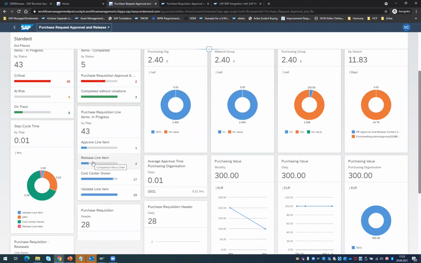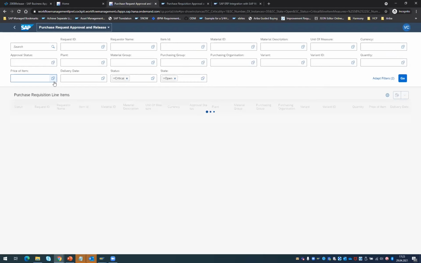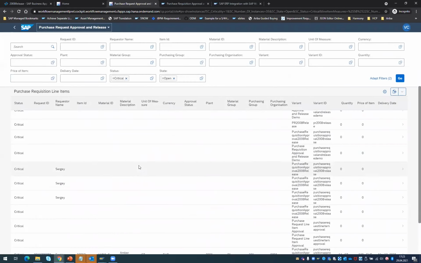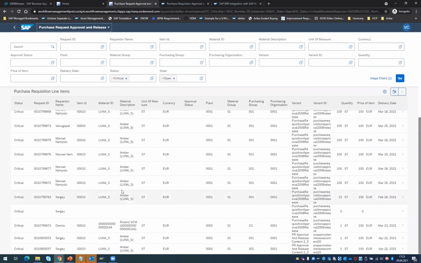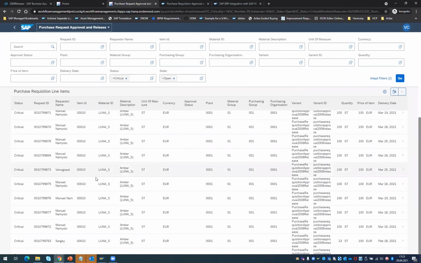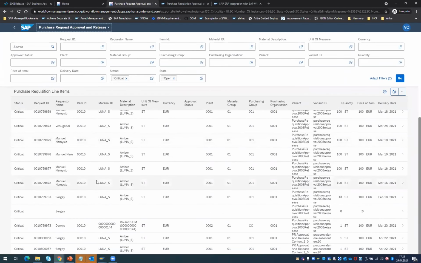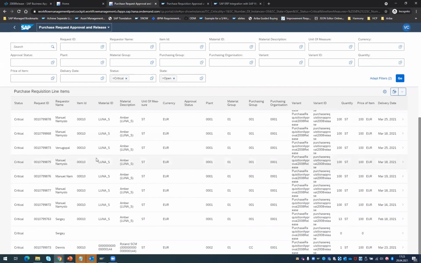And of course, I can go to the details of these 4 line items, or you see, 35 line items currently in critical status. I want to do a deep dive into those 35 instances, and I need to further slice and dice my data based on how it is performing as of now. So you can see now there are many instances, and for each of these instances you are able to further deep dive and try to understand what's really happening.